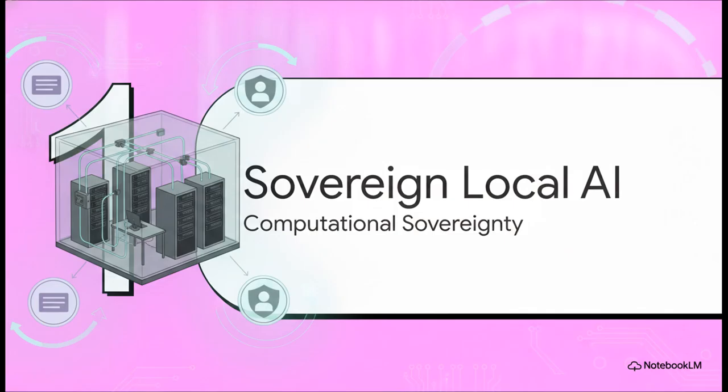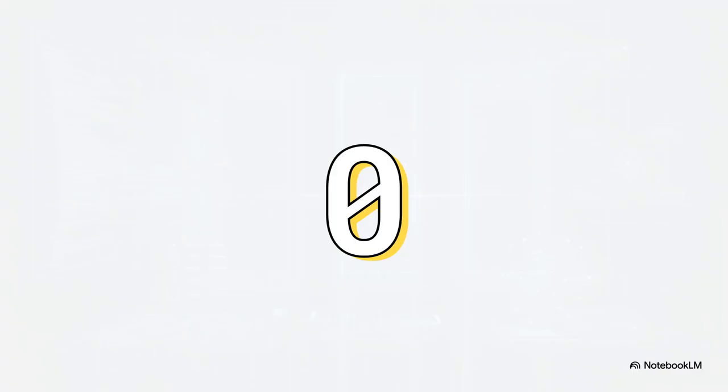Section 1. The sovereign local AI. 0. That is the exact number of cloud APIs Tris relies on for her core cognition. Literally none. Driven by something called the anti-gravity protocol, which is essentially her custom privacy safeguard, this whole system prioritizes absolute data privacy and sovereign local execution. Every single heavy cognitive task, every internal monologue, and every memory retrieval happens right there on local silicon. This guarantees that absolutely no data leaves her perimeter without explicit egress approval.